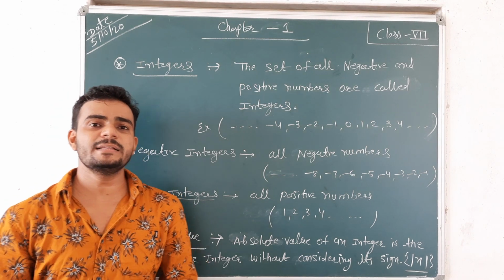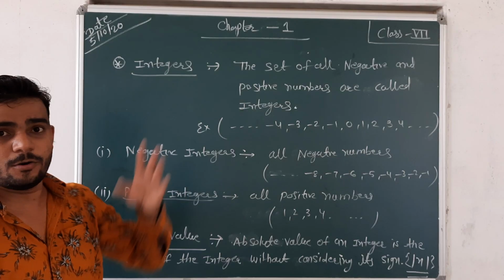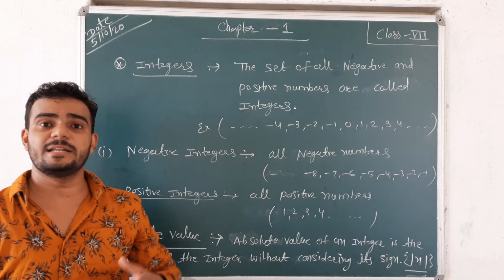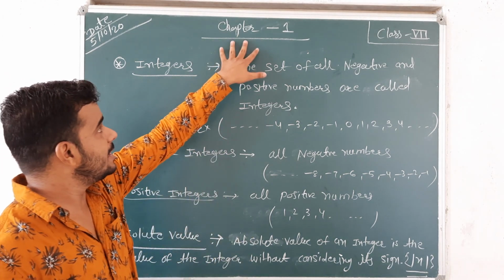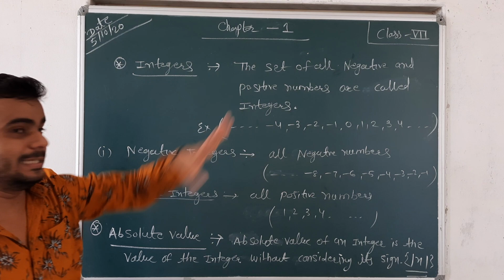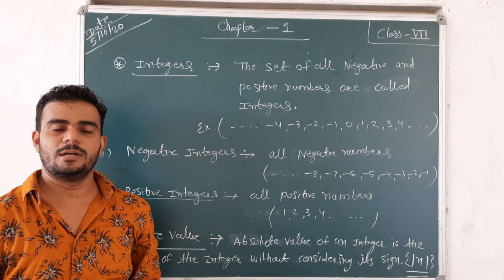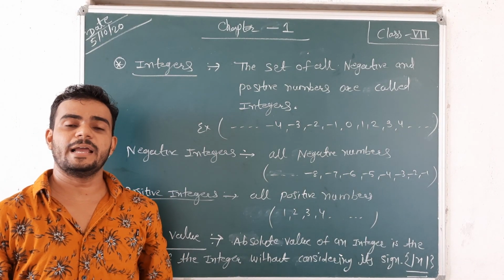Okay. So now we are starting the first chapter. I already taught chapter 2, fractions and rational numbers, so now we are going according to the series. The name of the first chapter is integers. And what is an integer? Can anyone say?